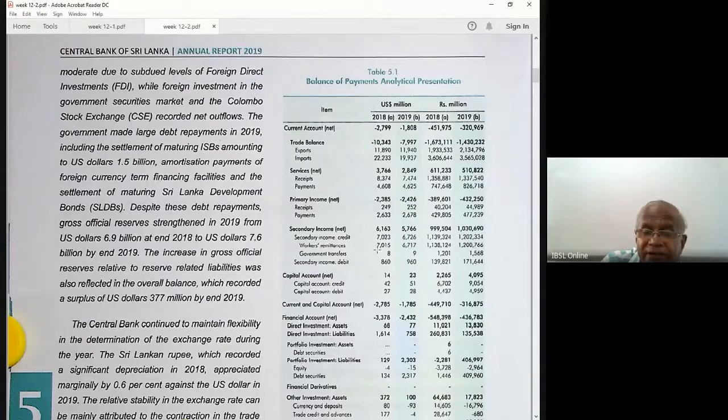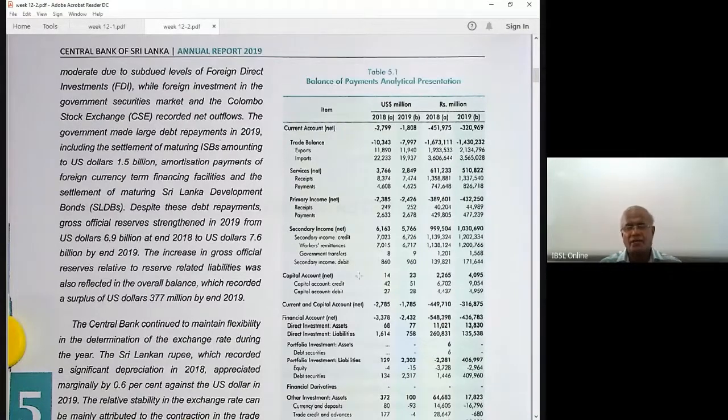Let's see what the key items are. Workers' remittances. This is huge, $6.7 billion. These are in millions, no? 6,726 million, or 6,717 million, means 6.7 billion, about 7 billion. You see, this is a billion. See, it is the largest item except for exports and imports. These are the other accounts. This is the huge 7 billion, right?